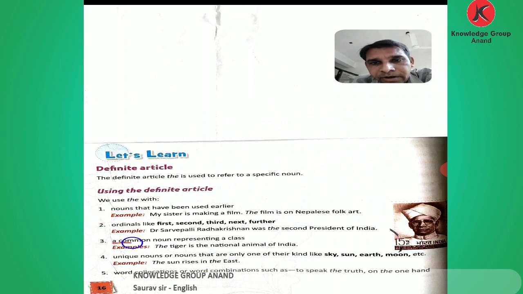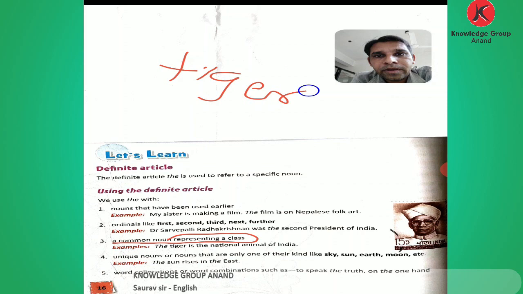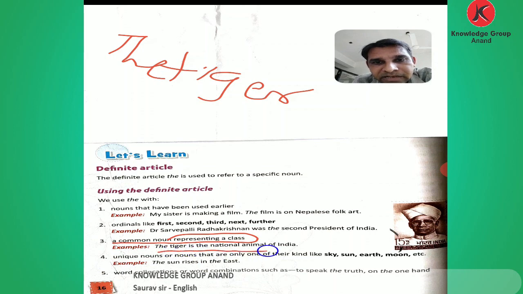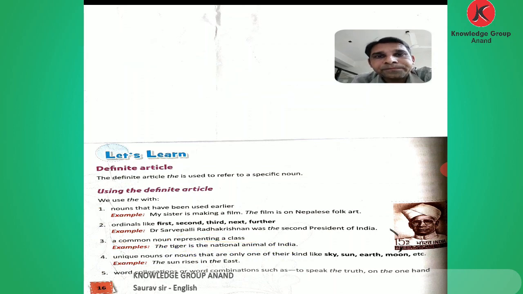Then the third: a common noun representing a class. A common noun, what is given here? Talking about the tiger. If we talk about the class of the tiger: The tiger is the national animal of India.